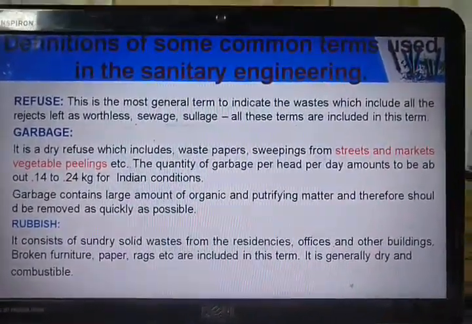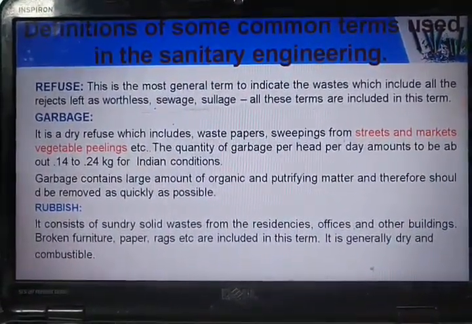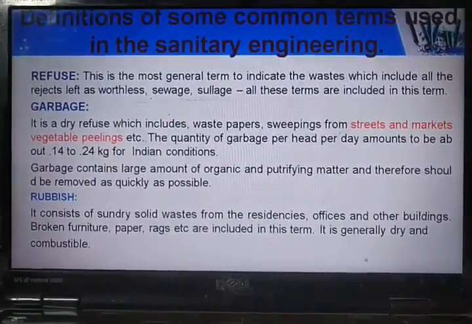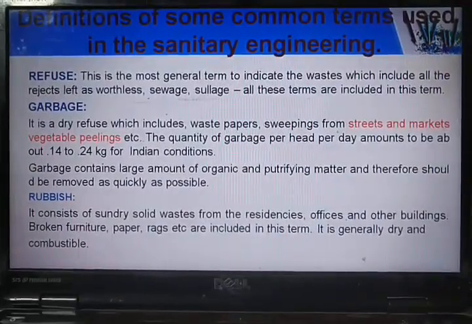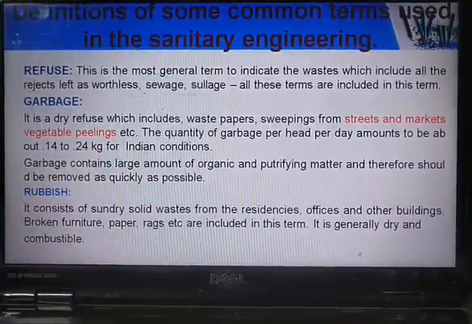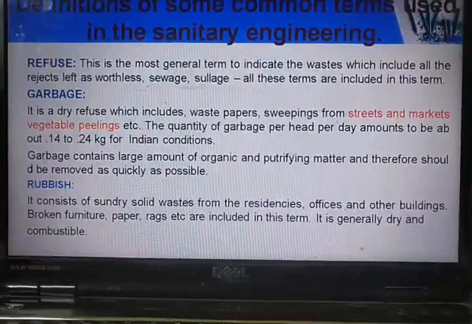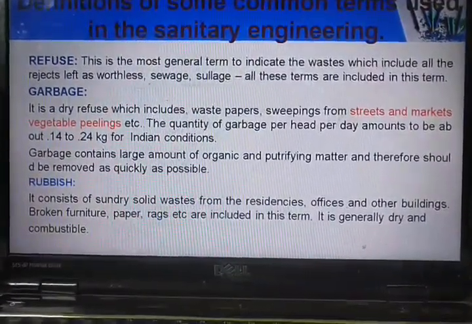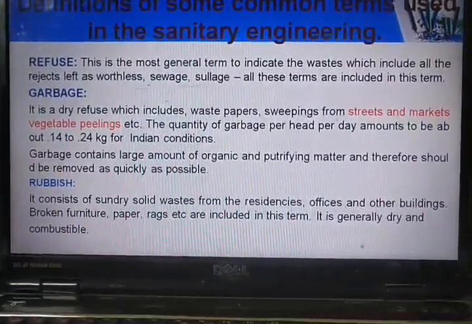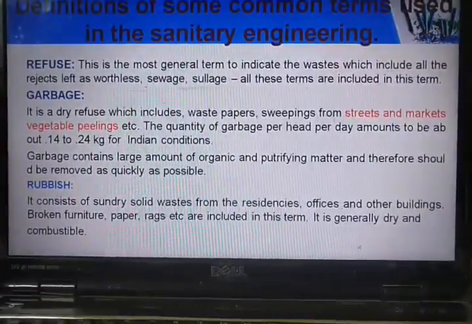Refuse. What is refuse? Refuse is the most general term to indicate waste, which includes all the rejects left as worthless. It is a general term meaning something which is not required. Then garbage, which is generally associated with solid waste.